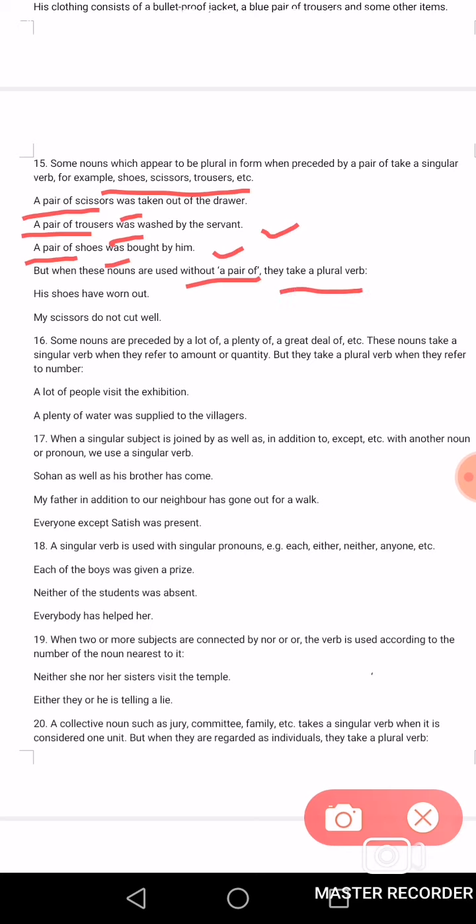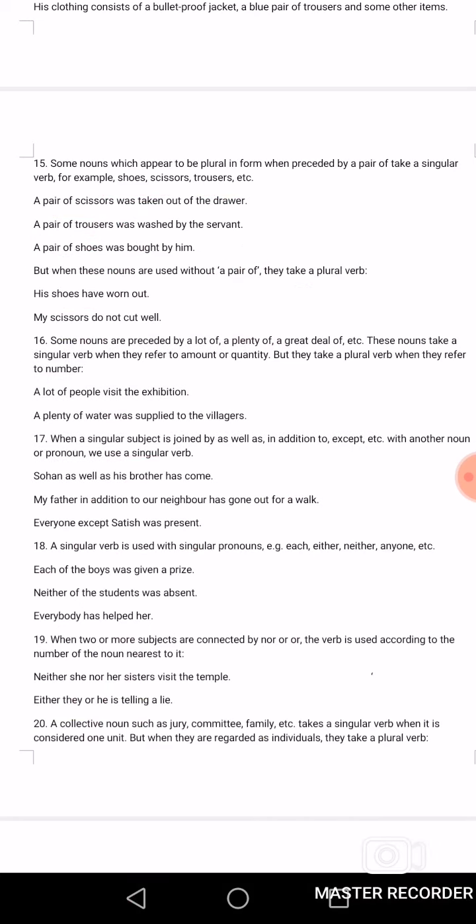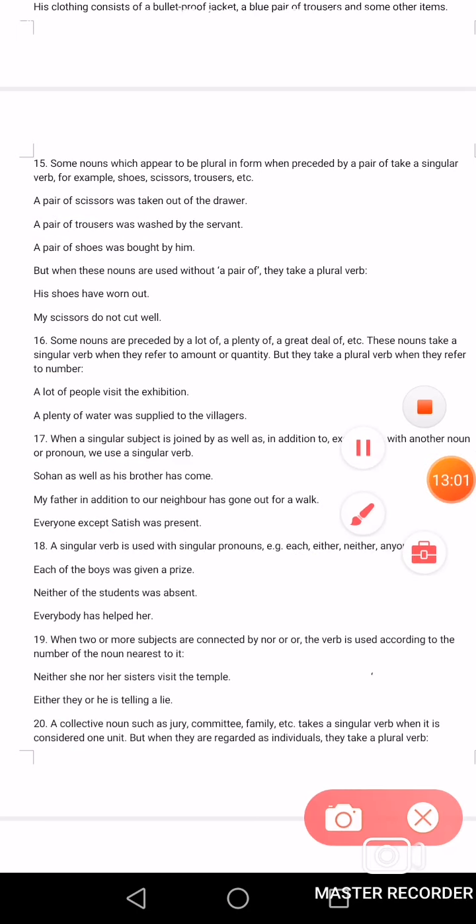His shoes have worn out. Here we have not used it with a pair of. So here, his shoes have. My scissors do not. Here we have used the plural form. You can see here once again, beta: his shoes, because here we haven't used the words a pair of. His shoes have. My scissors do not. This is the plural form of the verb.